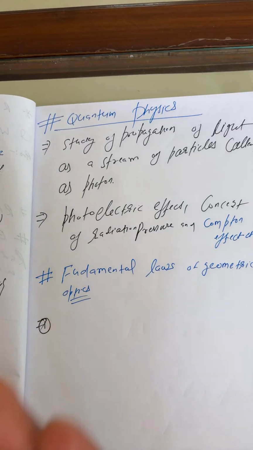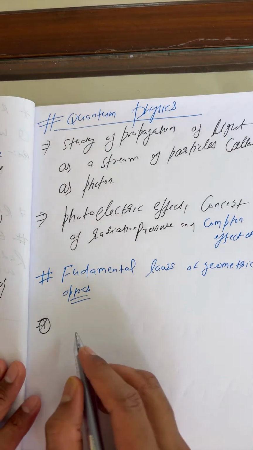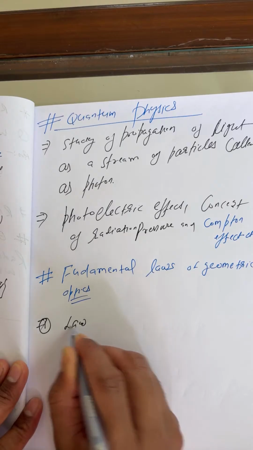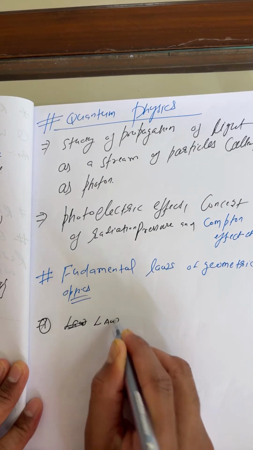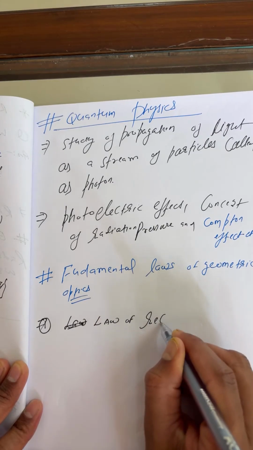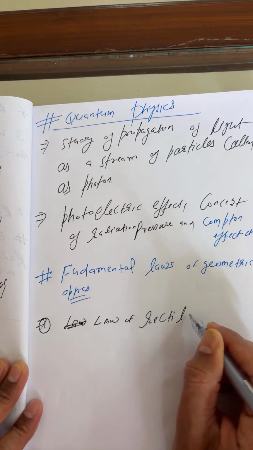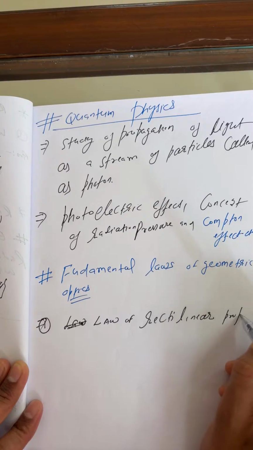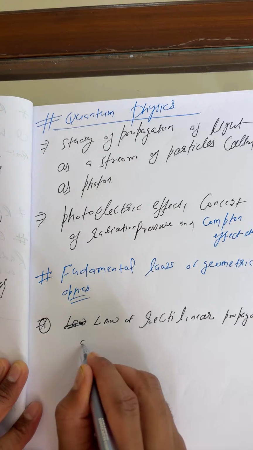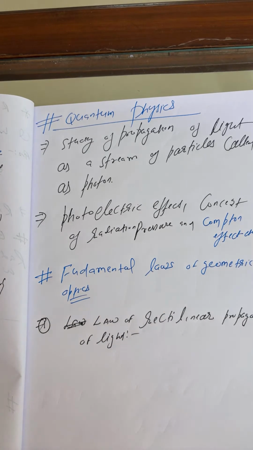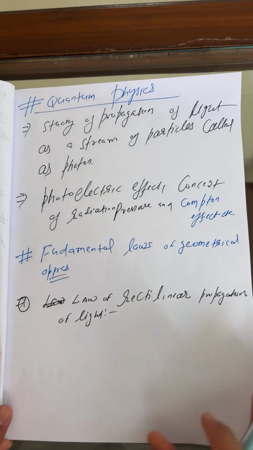Again, I'm repeating, five fundamental laws. The first one is the law of rectilinear propagation of light.